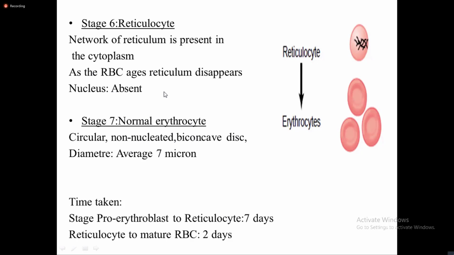If there is less than 1% reticulocytes in blood, that is normal. Remember, it takes about 7 days from pro-erythroblast to reticulocyte, and about 2 days from reticulocyte to erythrocyte.